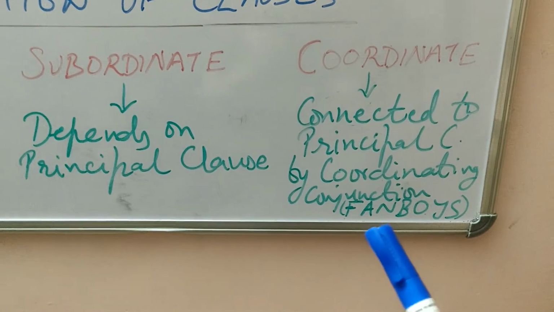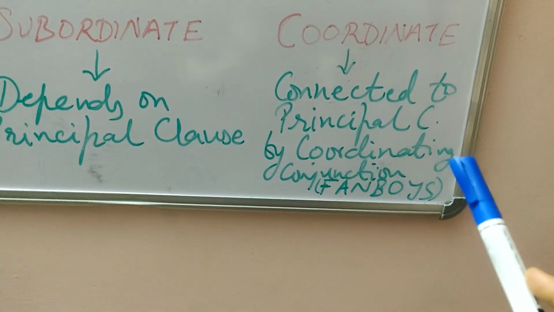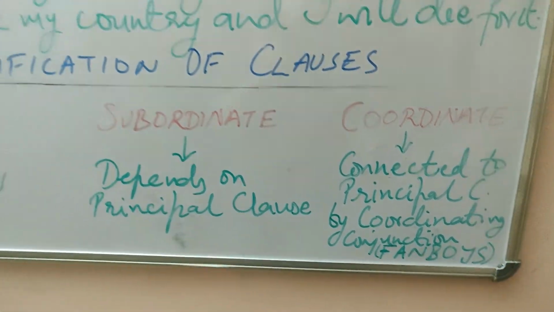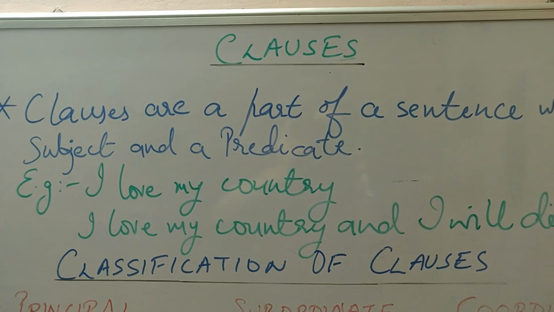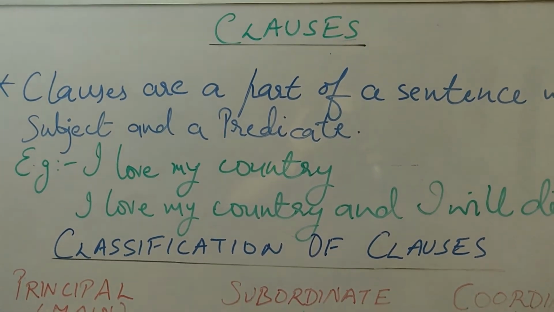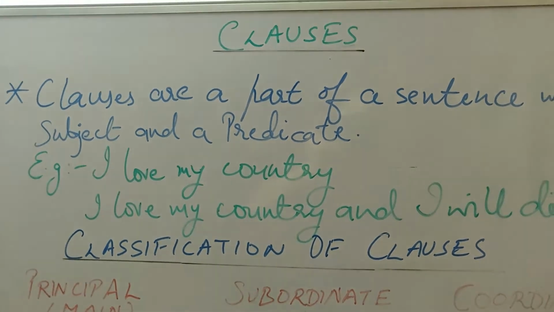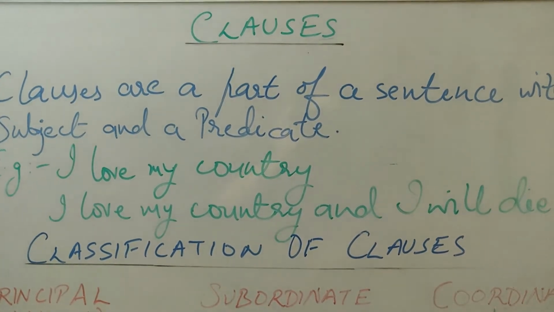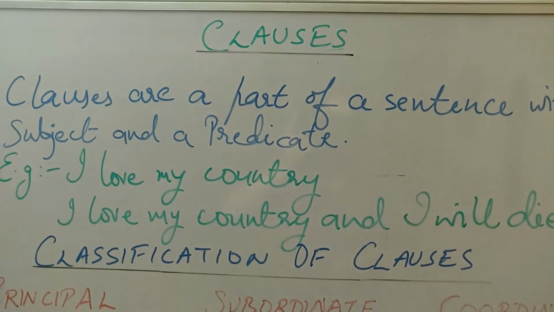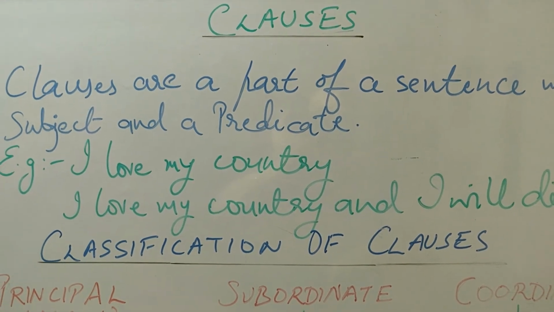Also I hope you have understood the rule of FANBOYS. Try to learn more about this topic, and we will learn more in my coming videos which I will be uploading soon. This topic is very useful for your various exams, so you can go through this video again and understand it better.